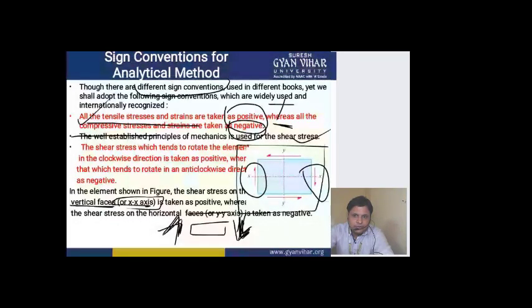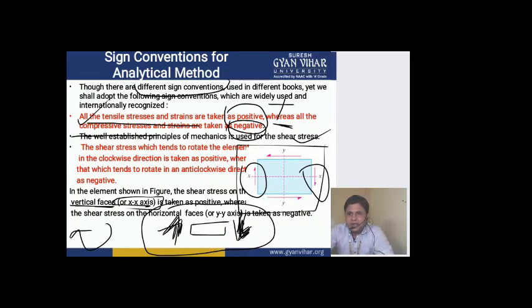So first of all, the sign convention for this type of situation, in which shear stress is acting along the x direction, you will take its symbol as positive. You will consider such stresses which are of clockwise nature. You can see both these symbols which I have made for stress along the x-axis.